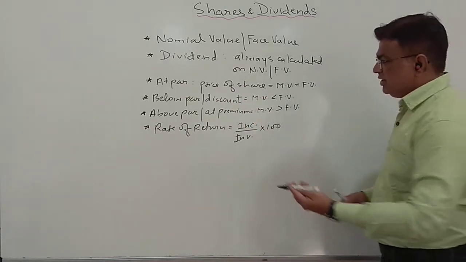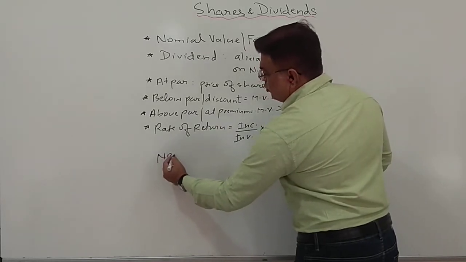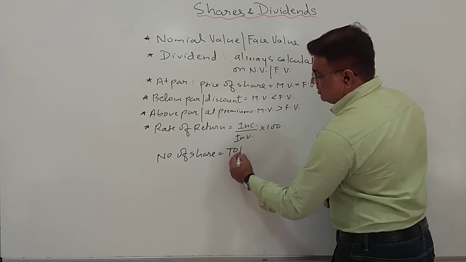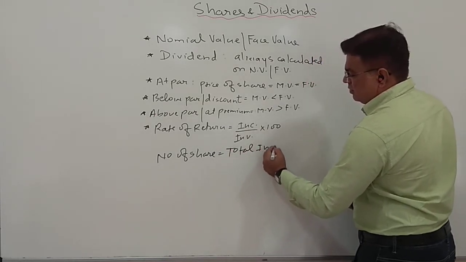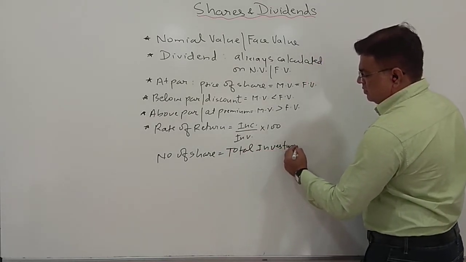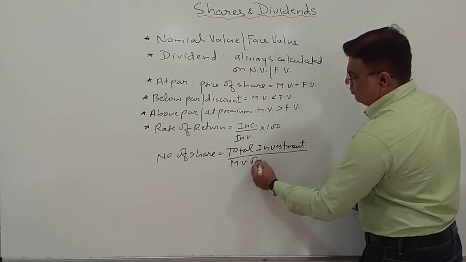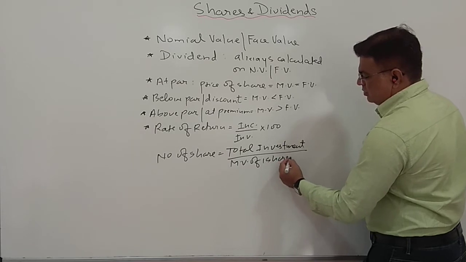And students, one more thing, number of shares, sorry, I forgot. How will you find the number of shares? Your total investment upon the price of one share, or the market value of one share.